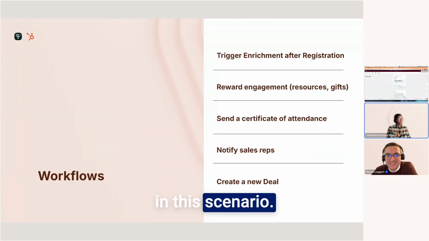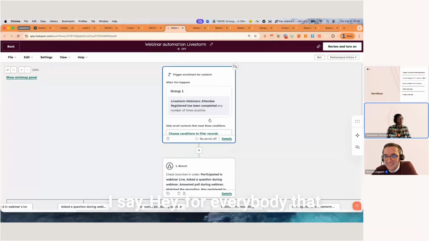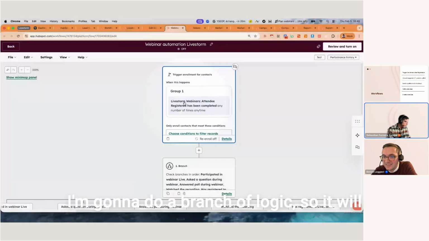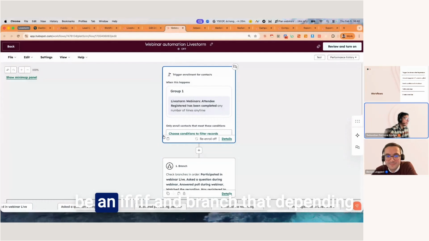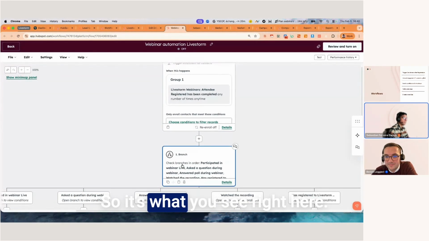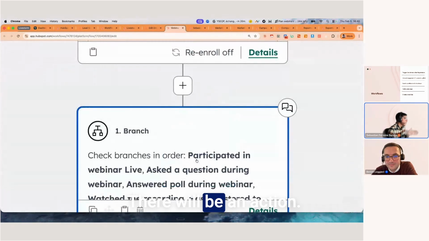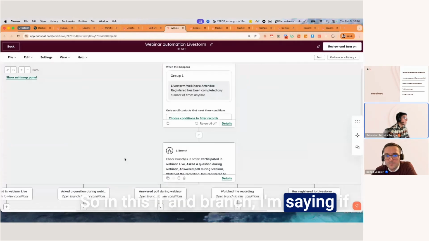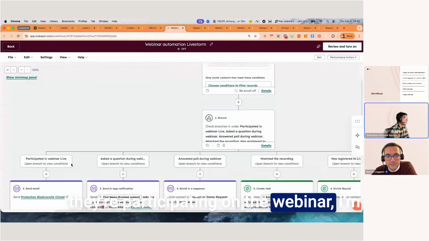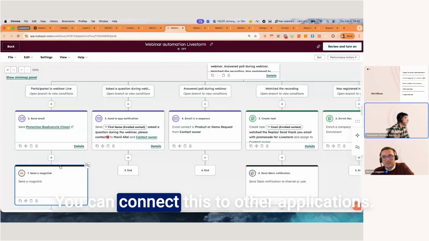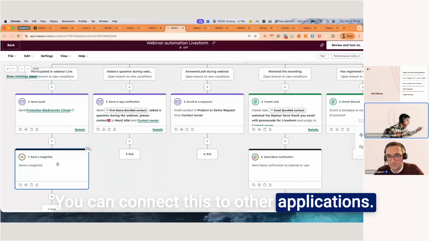In this scenario, I say, hey, for everybody that attends a Livestorm webinar, I'm going to do a branch of logics. So it will be an if-then branch that, depending on what happened on the webinar, so it's what you see right here, there will be an action. So in this if-then branch, I'm saying, if they're participating on the webinar, I'm sending an email and probably a reward. You can connect this to other applications, right?